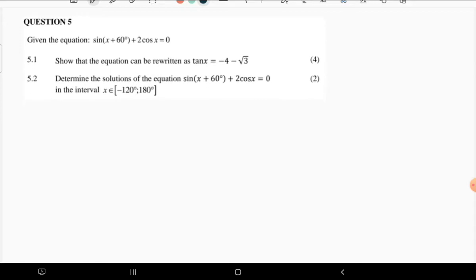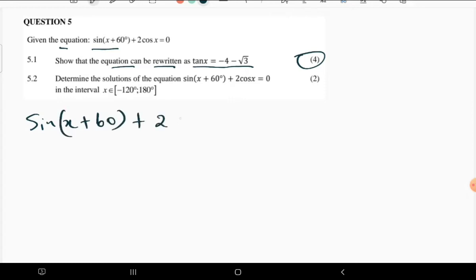Yes, for this one. Welcome to question number 5. Let me just finish this trigonometry thing. Question number 5 says, given this equation, show that the equation can be written in the form tan x is equal to negative 4 minus root 3. That's 4 marks. Now, what are we having? We have sine of (x plus 60), oh, this is plus 60, then plus 2 cos x is equal to 0.